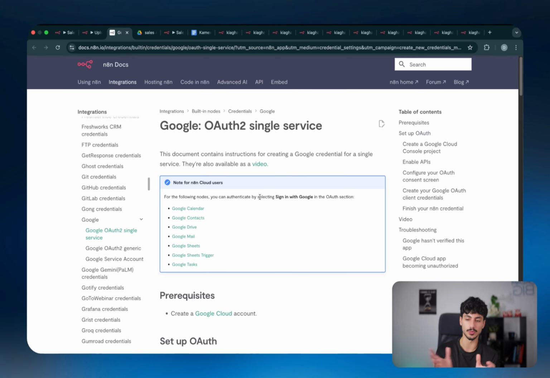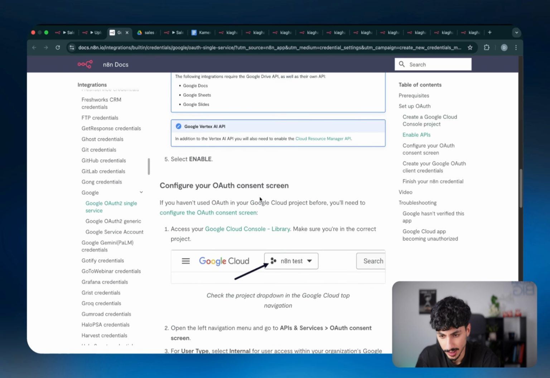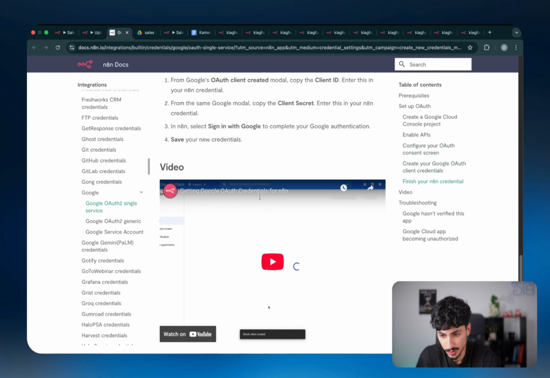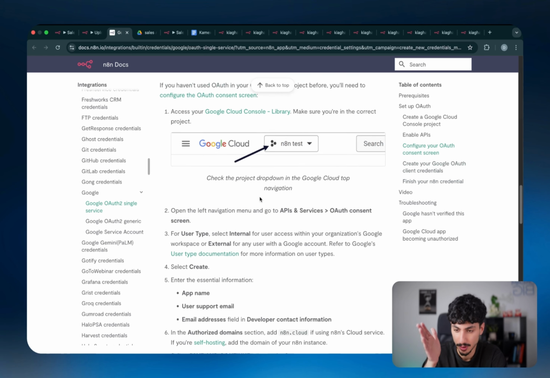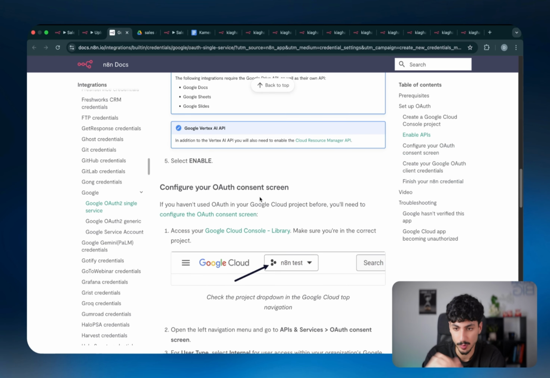So basically, in simple terms, what you have to do is set up a Google Cloud Console and then set up a client ID and client secret so that you can use it to connect yourself to n8n. I'm not going to go through it, but it's defined step by step here. So as long as you sit here, read every single step and go and do it one by one, you'd probably get it done in like 3, 4, maybe 5 minutes.